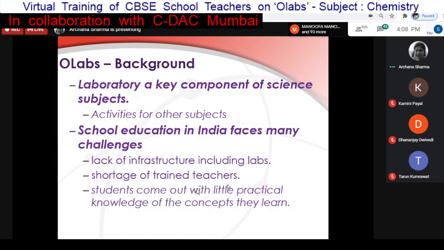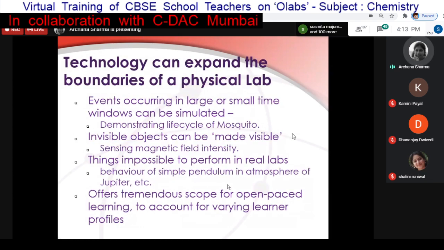But yes, since it is technology, it can actually expand many boundaries of a physical lab. In what way? There are certain things which it is not possible for us to show in a physical lab, or maybe even in the classroom, like events occurring in large or small time windows. For example, demonstrating the life cycle of a mosquito or some other creature is extremely difficult in a classroom.